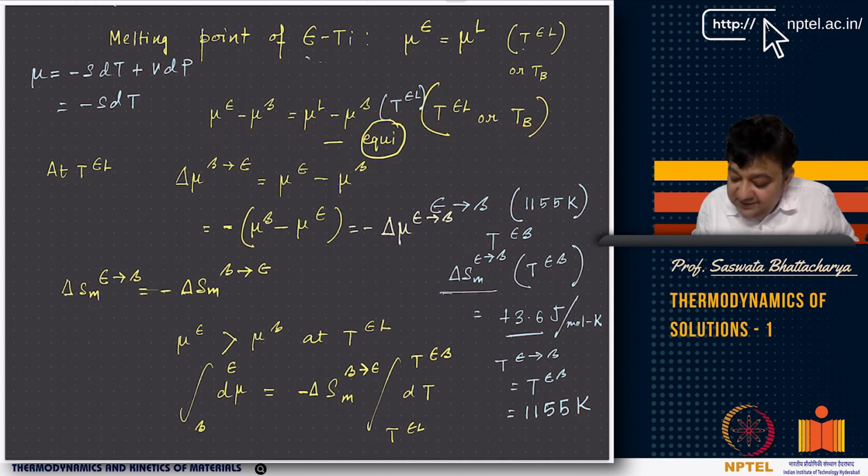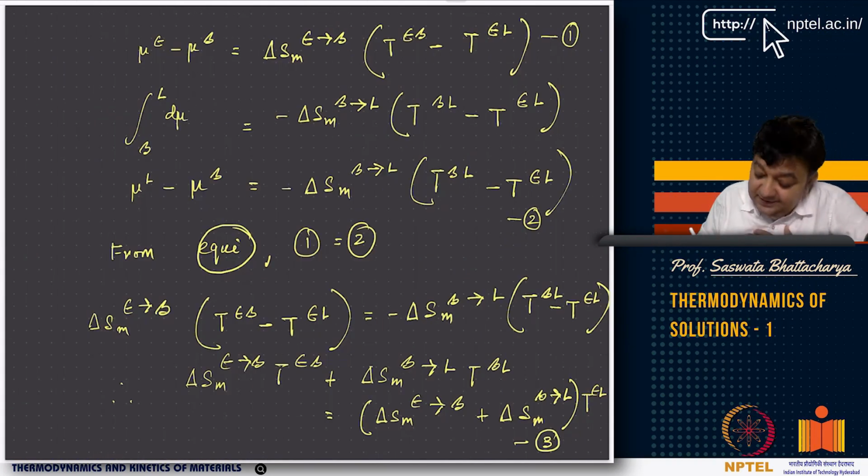So we are starting with T epsilon L and we are going to T epsilon beta. Now please note that this is beta to epsilon, so basically you are looking at the beta to epsilon transformation. The epsilon to beta transformation is plus, so beta to epsilon will be negative, right?